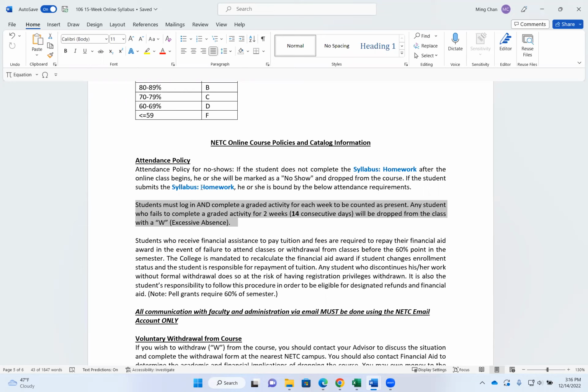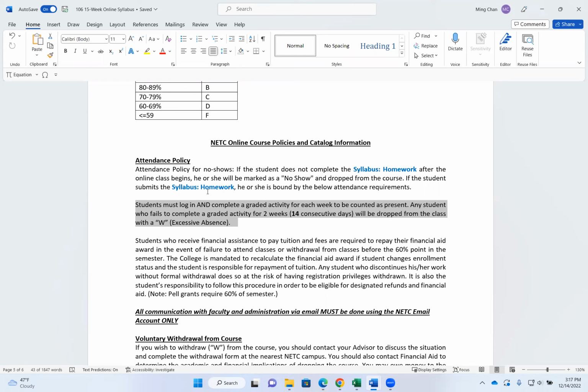So it is very important that you understand if you turn in the syllabus homework and decide that this class is not for me, then, by submitting the syllabus homework, you actually agree to take the class. Therefore, the college will count this as a class that the student will pay for, or the student's financial aid will pay for. Be very careful with that, and that's the same for all your classes. I understand a lot of students did not register, and that the college pre-registered this class or many of your classes for you.